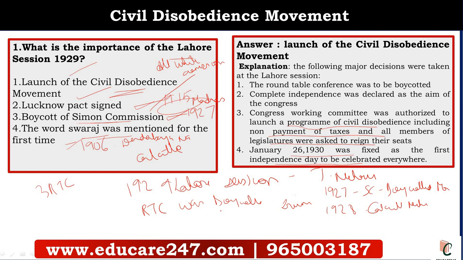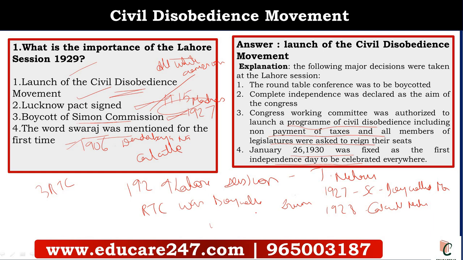What was the thing in 1928? That older leaders like Motilal Nehru and Gandhiji wanted the idea of dominion status, and younger elements like Jawaharlal Nehru and Subhas Chandra Bose, they wanted complete independence. They were not for the goal of dominion, instead they wanted complete independence. So what did Gandhiji think? That a 1-year period be given to the British government to accept the idea of dominion status.